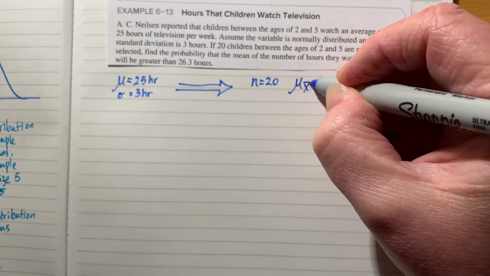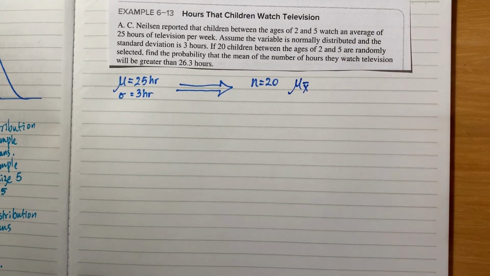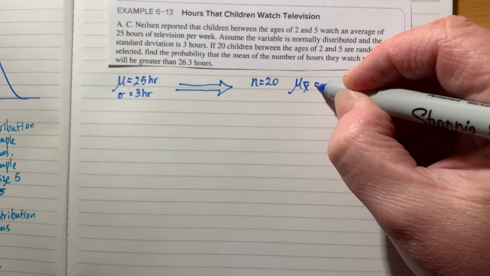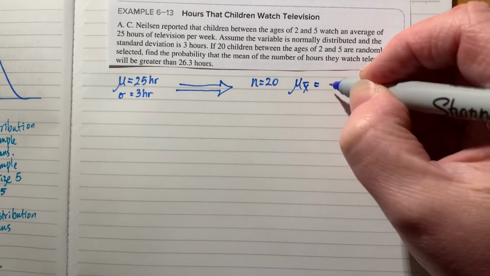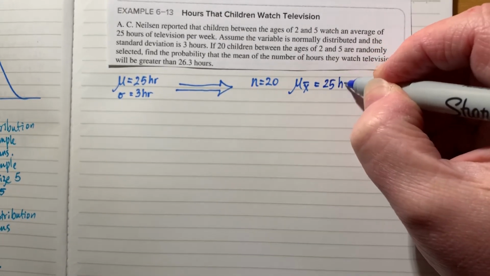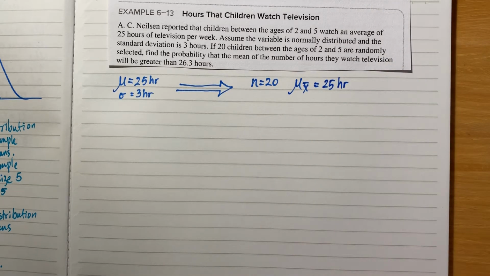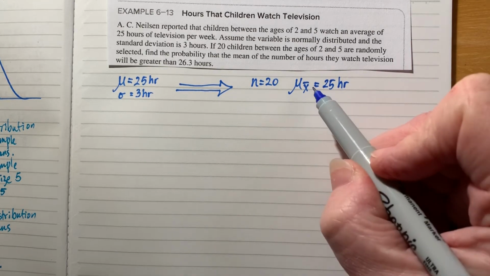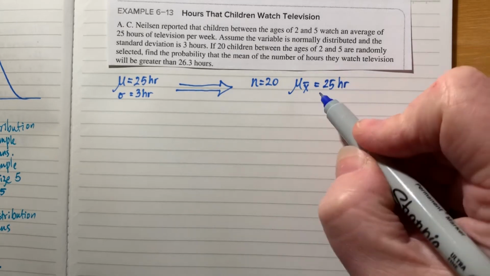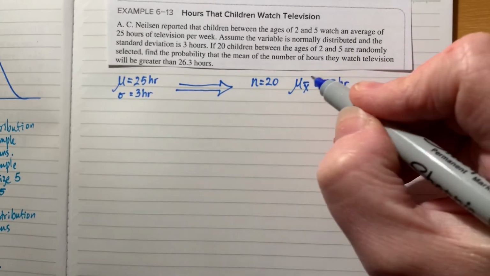So the mean of all the means of all the samples of 20 is going to be, drum roll, 25 hours per week. And this is going to be the same because that's the whole point of taking these repeated samples in order to estimate our mean, and this is our parameter, and this is an unbiased estimator. Let me know if you don't remember what an unbiased estimator is.